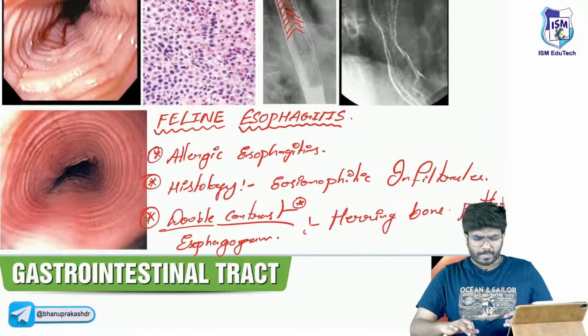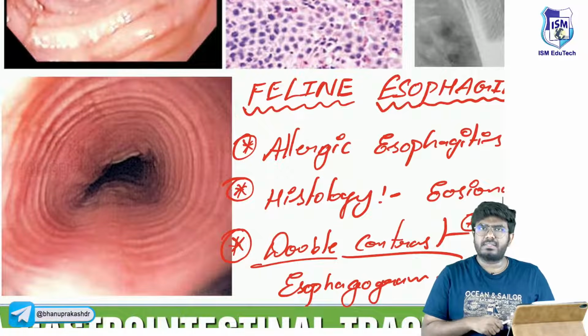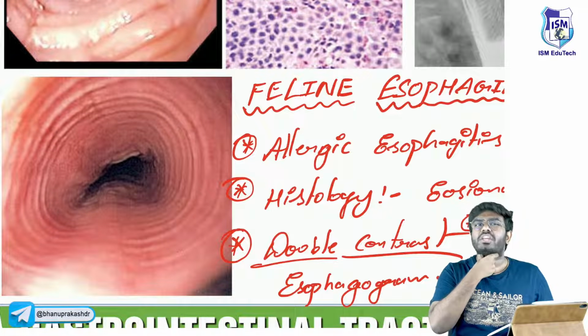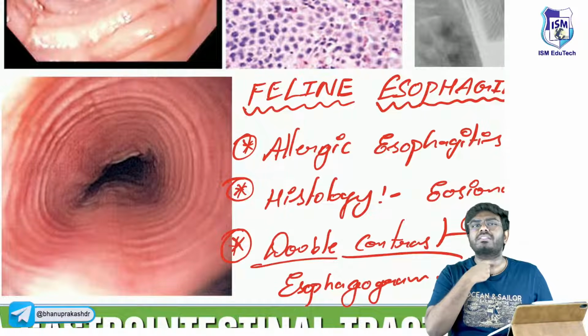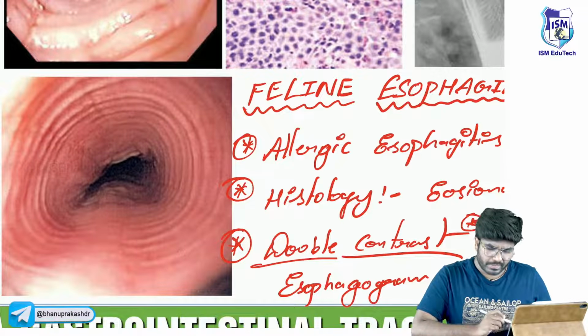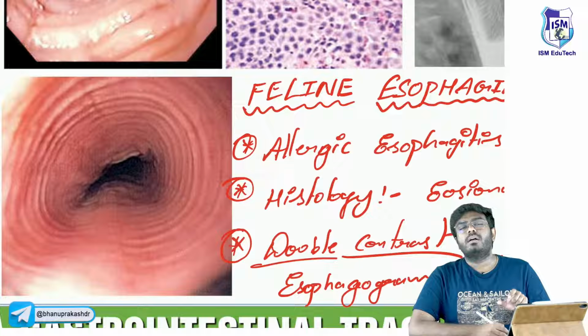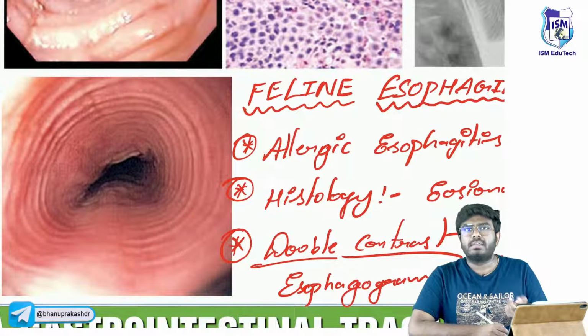Now, they can ask you something like this, sir. Usually the trachea is having C-shaped cartilaginous rings. That's okay. But now in this condition, you are able to see the ringed appearance in the esophagus.